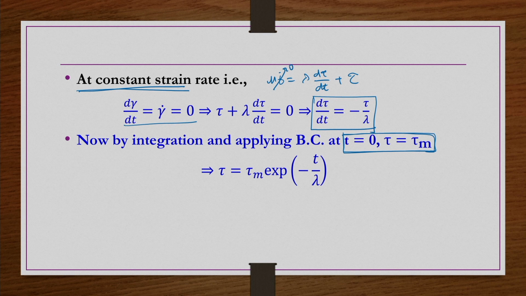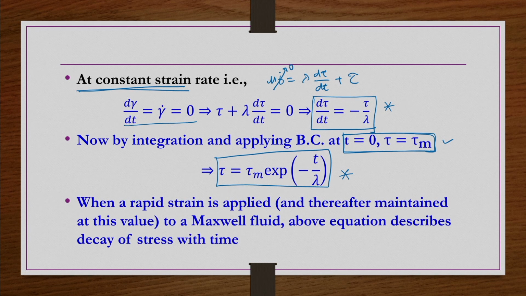So, when you integrate this equation and apply this boundary condition, you will get simply tau is equal to tau m exponential of minus t by lambda, right. So, here when rapid strain is applied and thereafter maintained at this value, what does the above equation indicate?